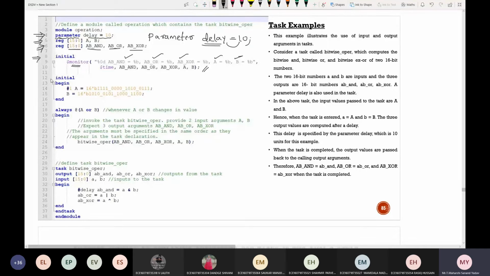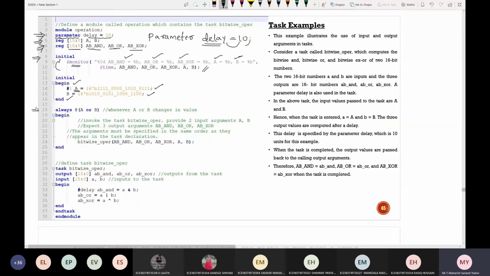Next, initial begin. After 1 nanosecond of delay, A will be given this value and B will be given this value. If you observe, we did not use begin and end here. Why? Because only one statement is there. If multiple statements are there, they should be grouped by using begin and end.